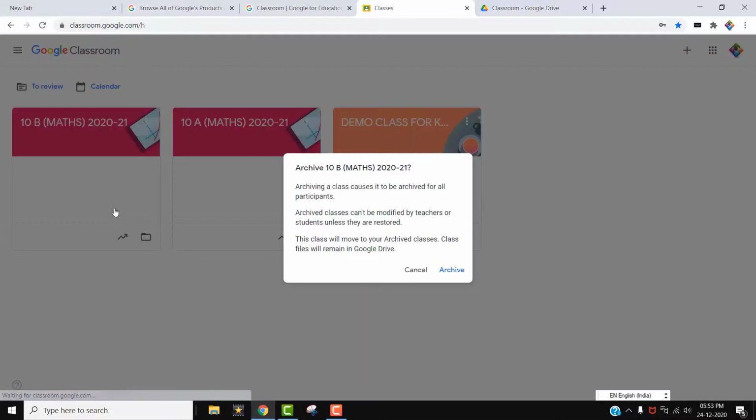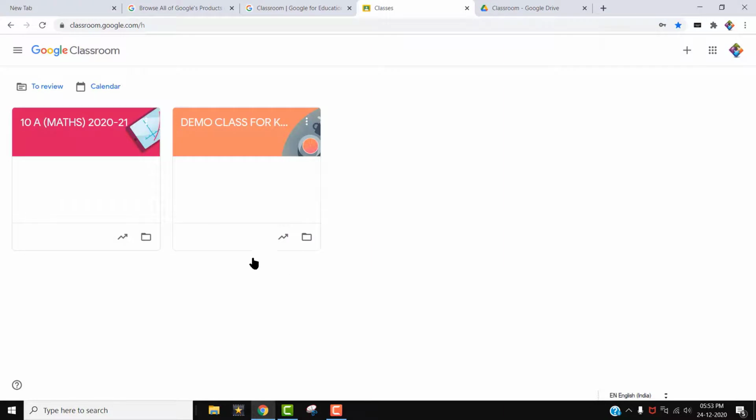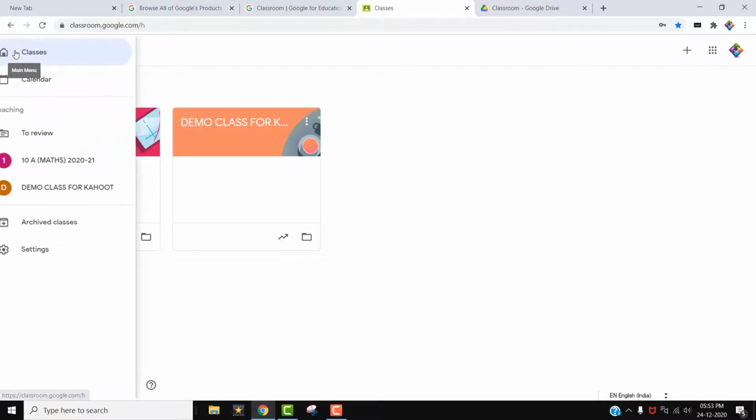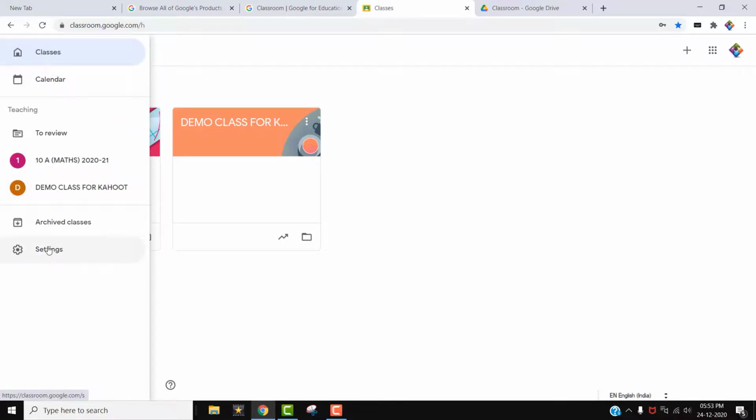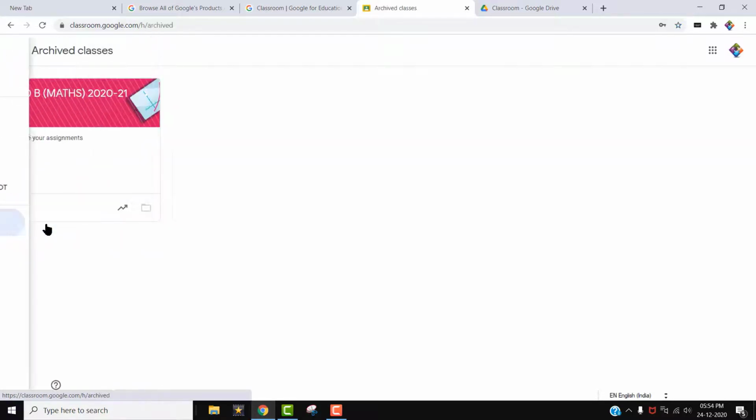So select this archive. It is reminding us, then we can select the archive. It is archiving, but it is not deleting now. But to delete from that archive folder, you click this icon, there you can see the 3 minus icon. Okay, this minus icon you click, then you can see settings. Just below the top of the settings you can see archived classes. Select archived classes. You can see the class which I archived just now.